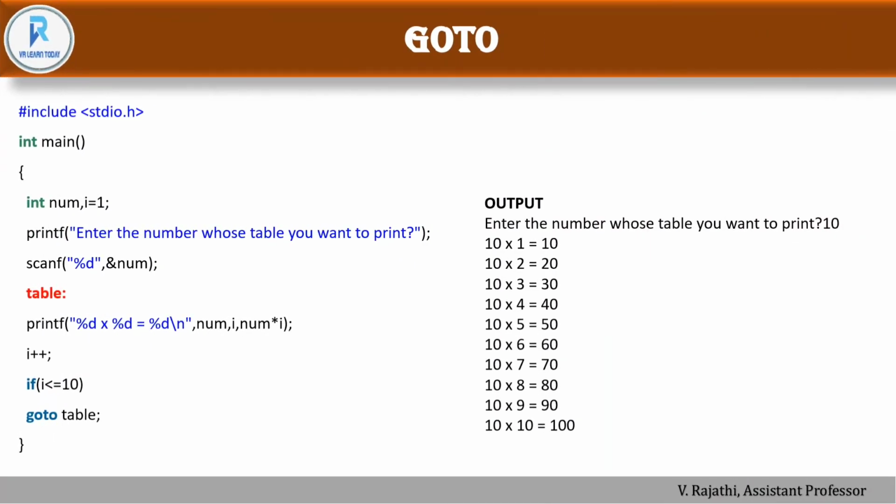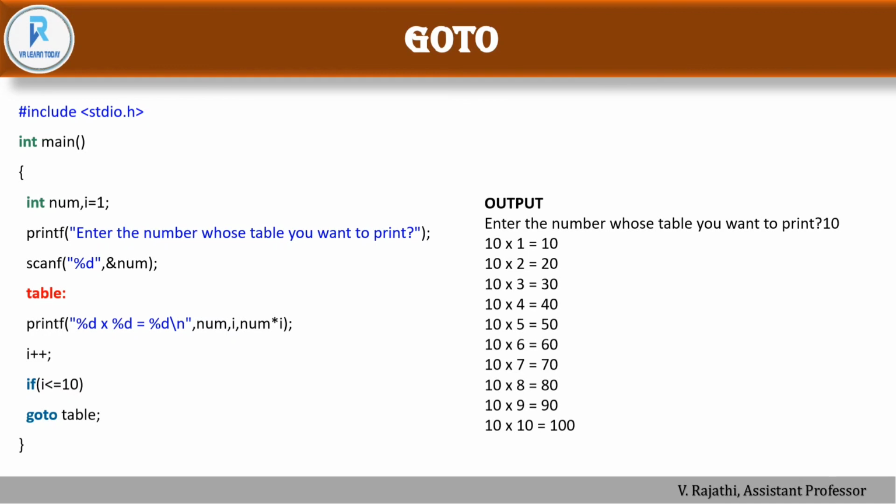So next is goto. Goto is nothing but we are just passing the way. Okay. So let's see. For goto, this is the syntax. Goto is a keyword, and we have to give the label name. So label name is your wish. You can give any name.